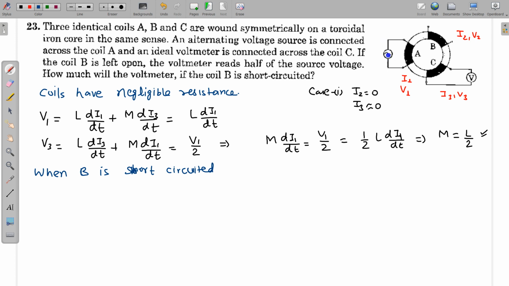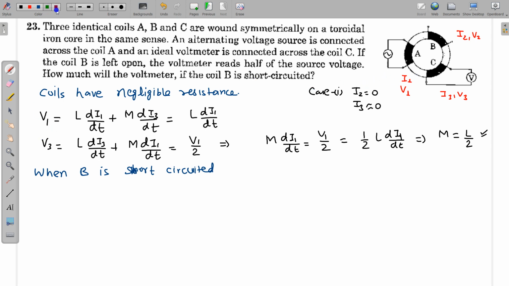Obviously this V1 will be the same, this is the source voltage, but current in this coil may change due to the effect of mutual inductance from B also. So I am again writing the symbol I1, but this I1 can be different from the I1 which I wrote for case number 1. So I am using the same symbol, but I1 is different for the two cases.